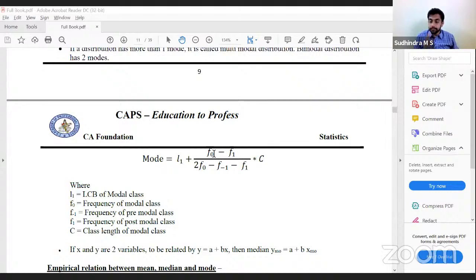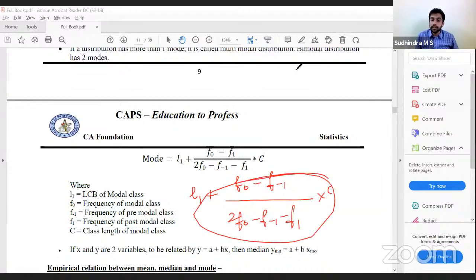Isn't it F0 minus F minus 1 in the numerator? Yes, F0 minus F minus 1, the pre-modal frequency. Correct. So I'll repeat the formula: L1 plus (F0 minus F minus 1) divided by (2F0 minus F minus 1 minus F1) into C. Yes, that is how we calculate mode.